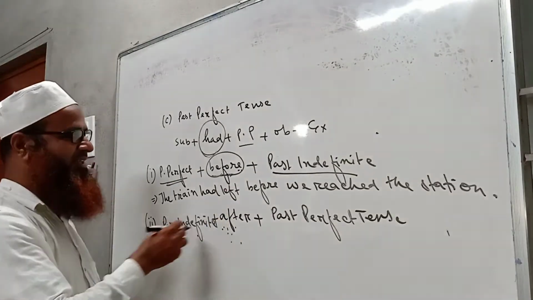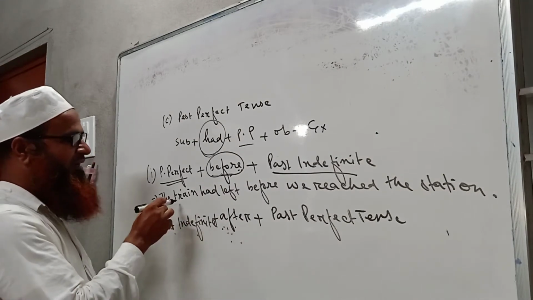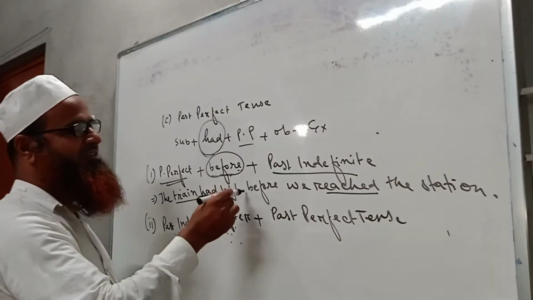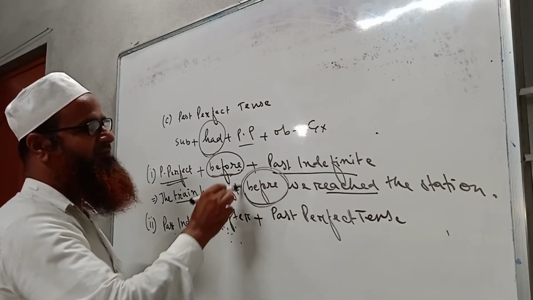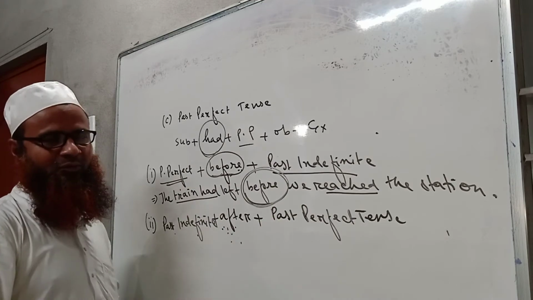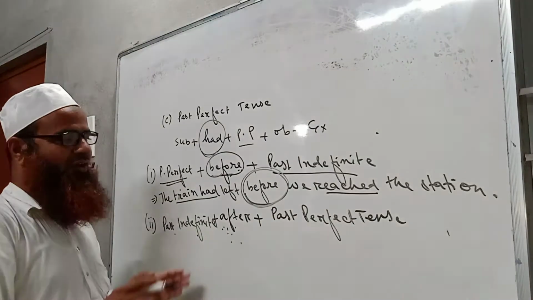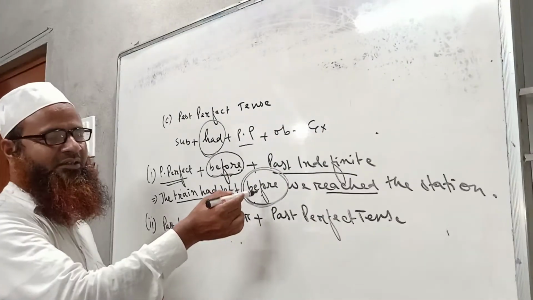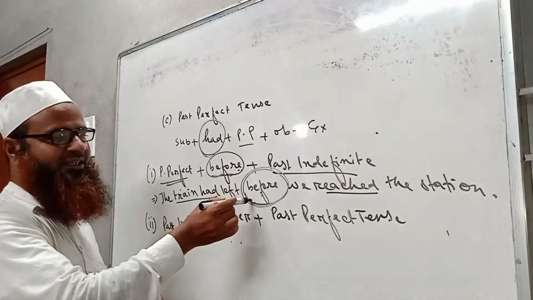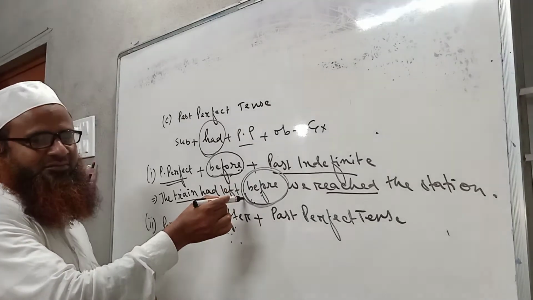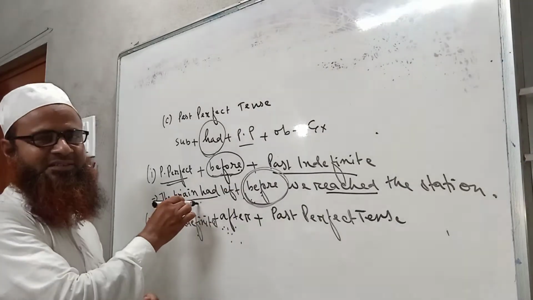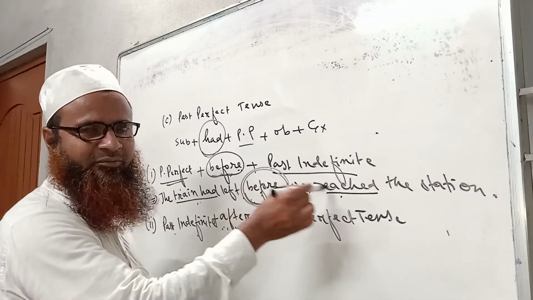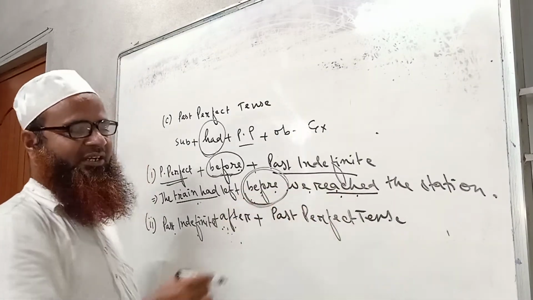So there are two tenses in this sentence. One is past perfect, another is past indefinite. And between these two parts, we have used the word before. So it is already proved that the part written before the word before should be in past perfect, and the part written after the word before should be in past indefinite tense.